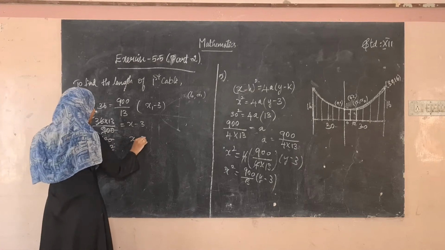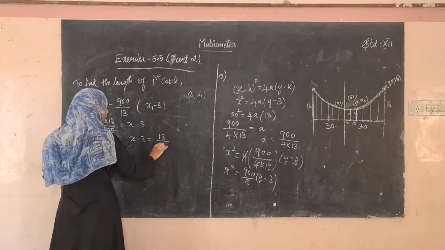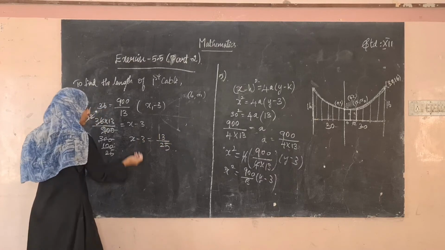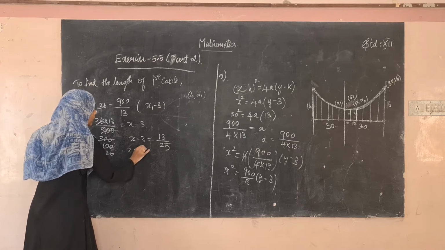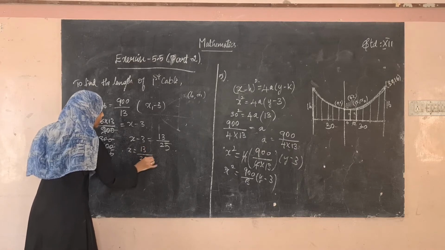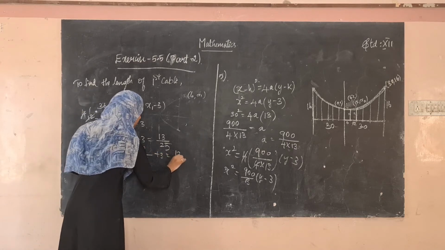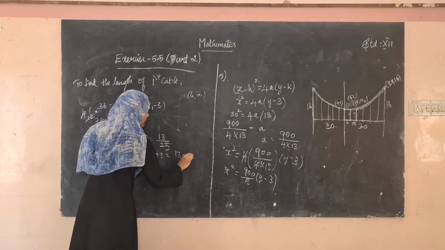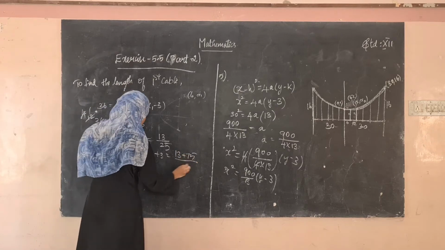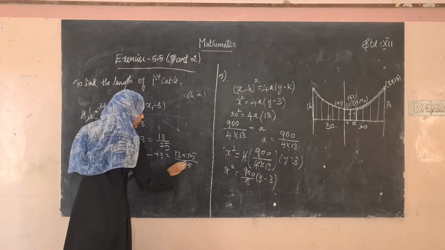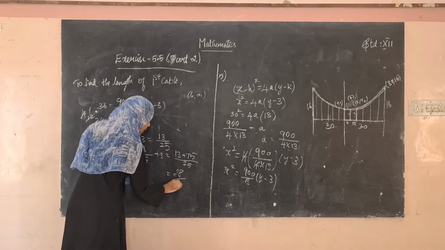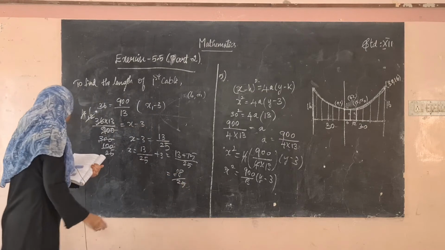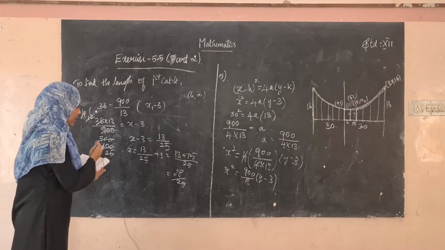We have x1 minus 3 is equal to 13 divided by 25. Bring this 3 to that side. x1 is equal to 13 divided by 25 plus 3, which is 13 plus 25 into 3, that is 75, divided by 25. So 88 divided by 25.